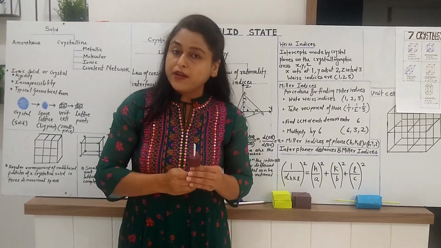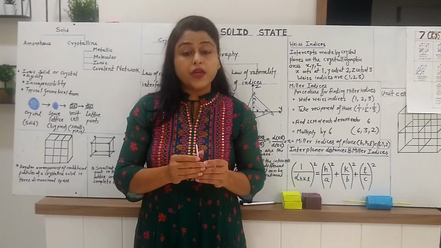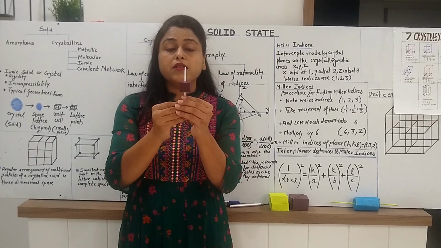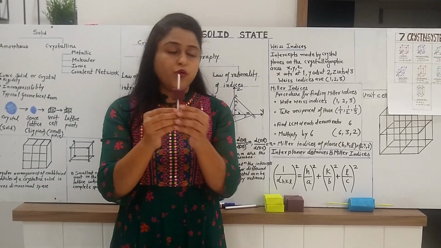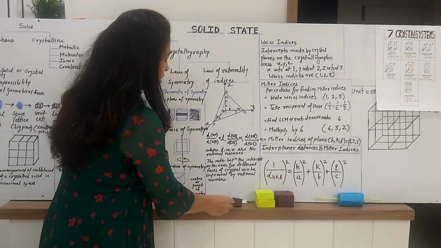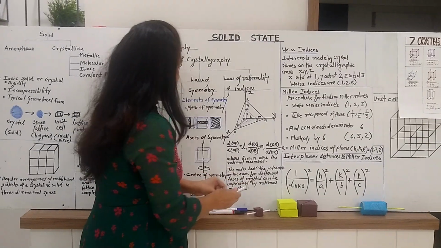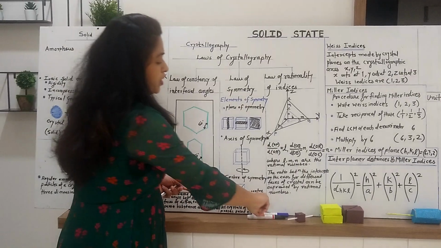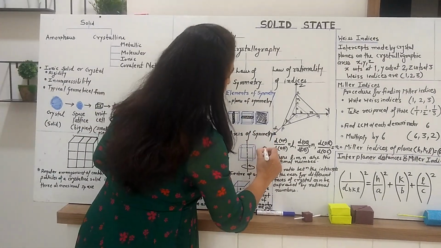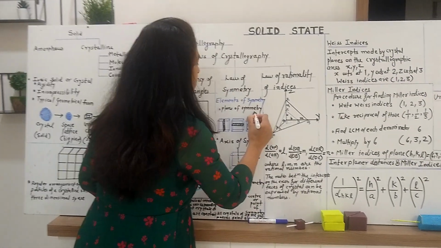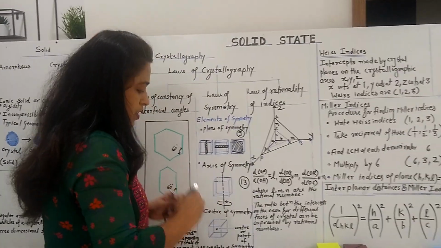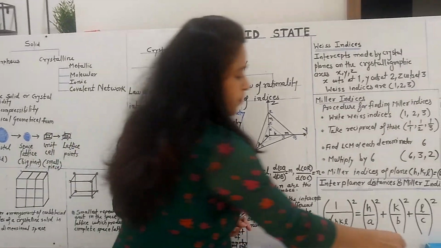And it should be noted that in case of a cube, we can pass such axes in 13 different manners. So the number of axes of symmetry present in case of a cube is 13. The number of planes of symmetry was 9, and the number of axes of symmetry is 13 in case of a cube.